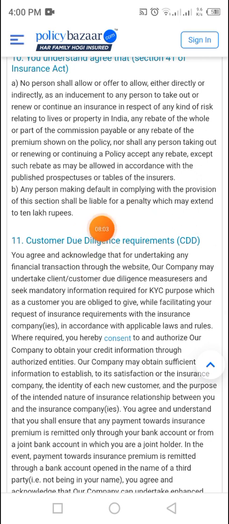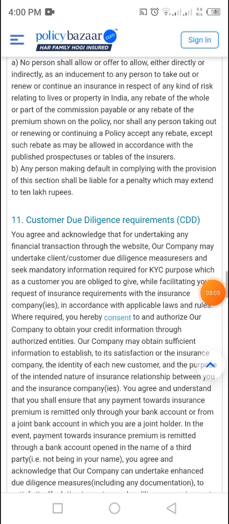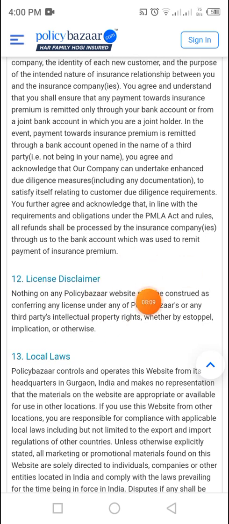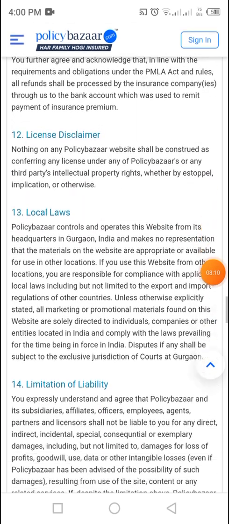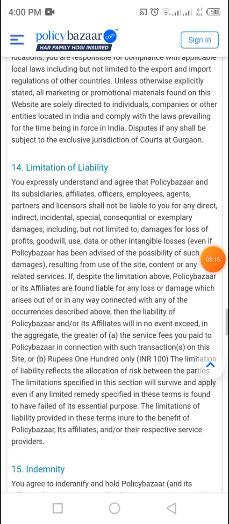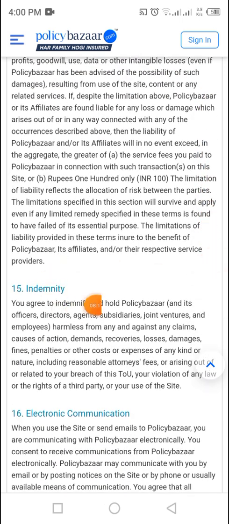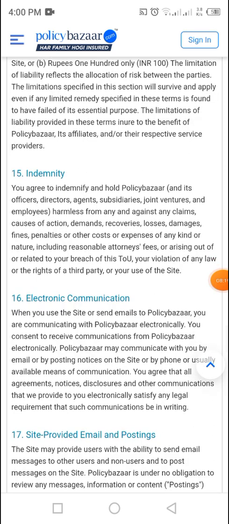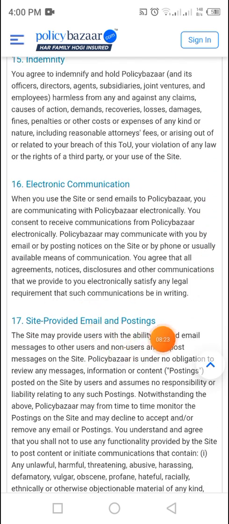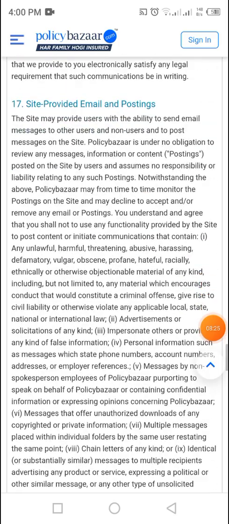Then you need to read the customer due diligence requirement, then the license disclaimer, local laws, then limitation of liability, then indemnity, then electronic communication, then site provided email or posting.